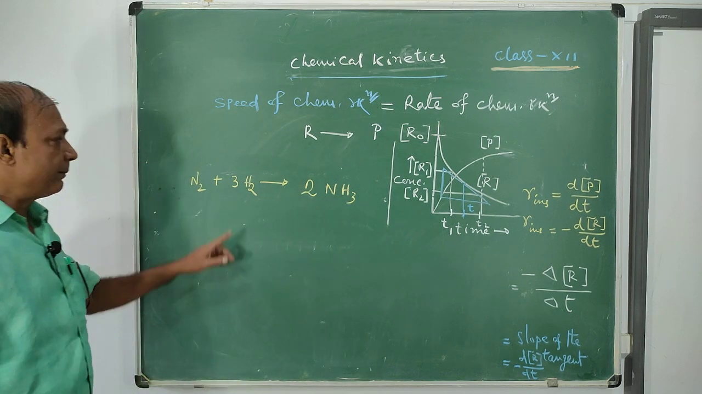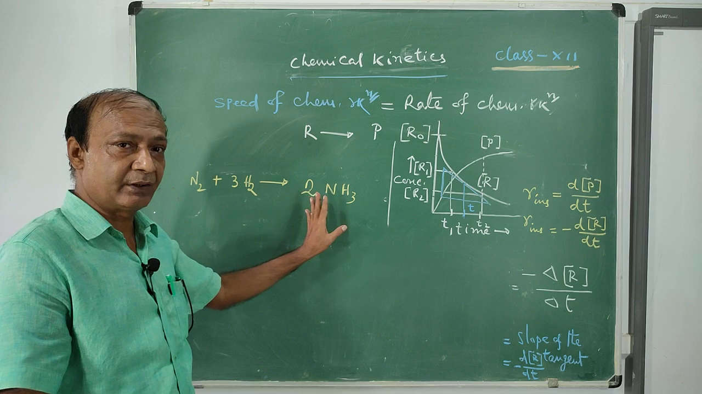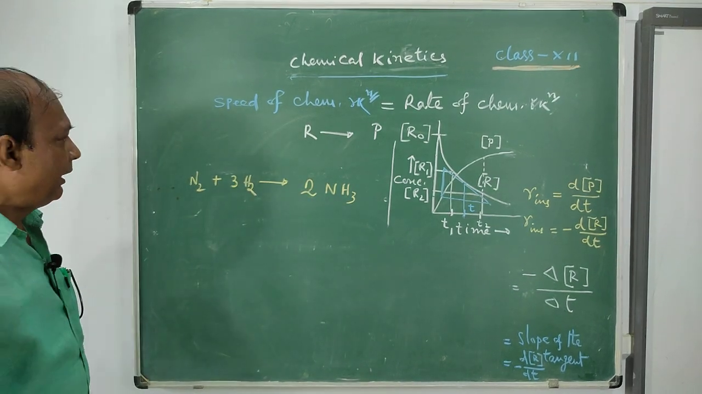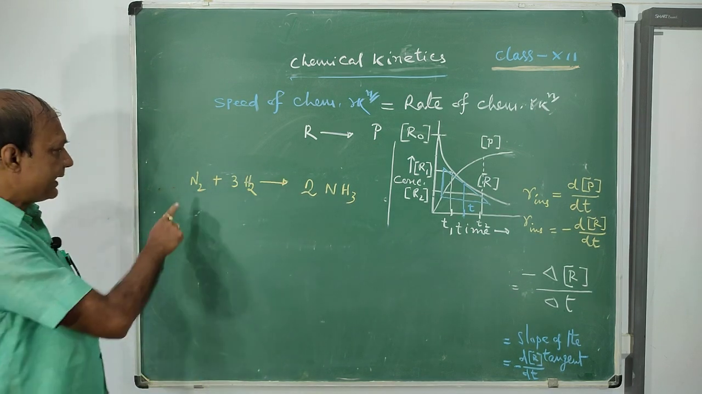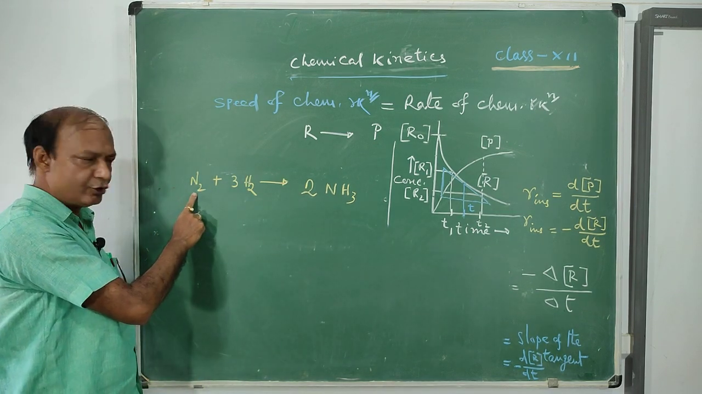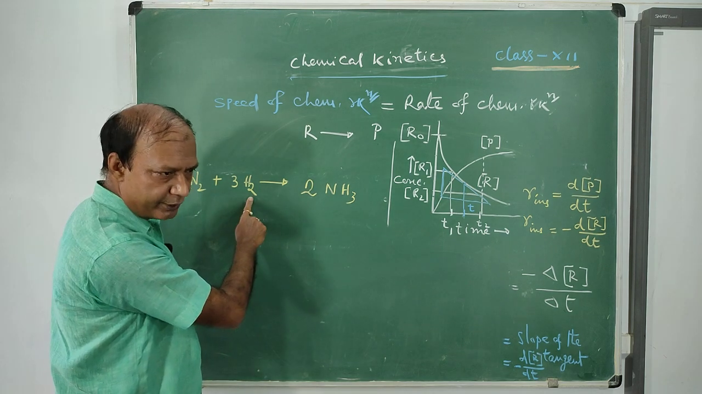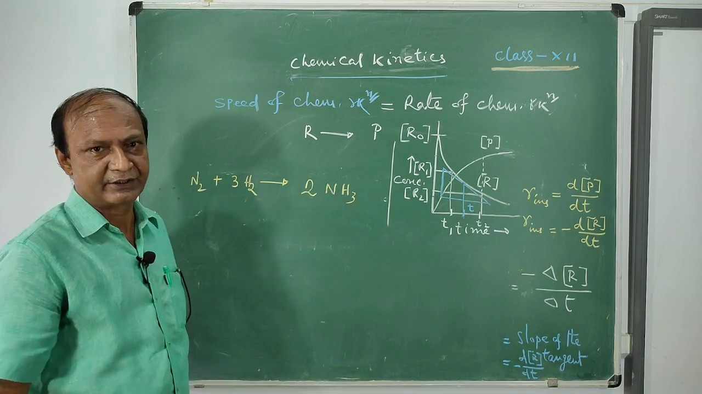So, formation of ammonia from nitrogen and hydrogen. This is a chemical reaction with proper stoichiometries. Now you see what I am telling: nitrogen is consumed during the reaction, hydrogen is consumed during the reaction, and ammonia is formed during the reaction.